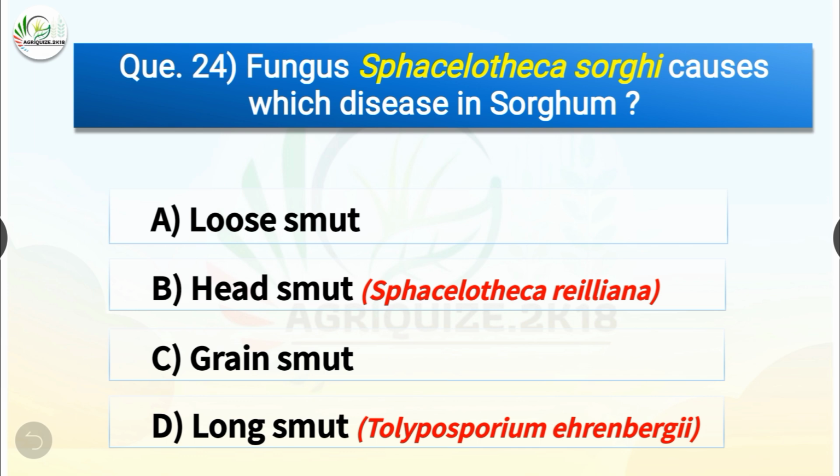The options are loose smut, head smut, grain smut, or long smut. The correct answer is option C, grain smut. So, the fungus Phaseolotheca sorghai causes grain smut disease in sorghum, whereas Phaseolotheca riliana causes head smut disease, and the fungus Polyposporium ehrenbergii causes long smut disease of sorghum.